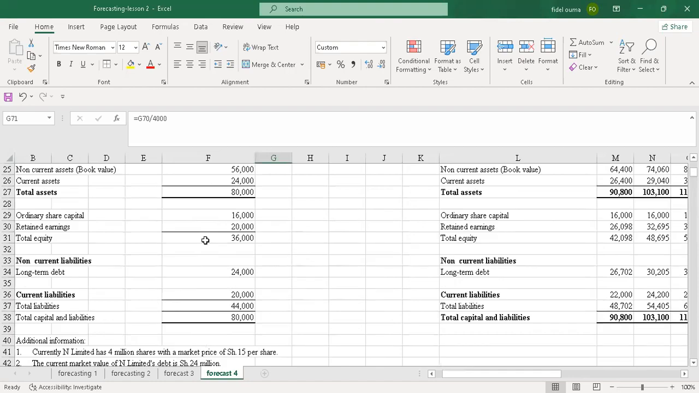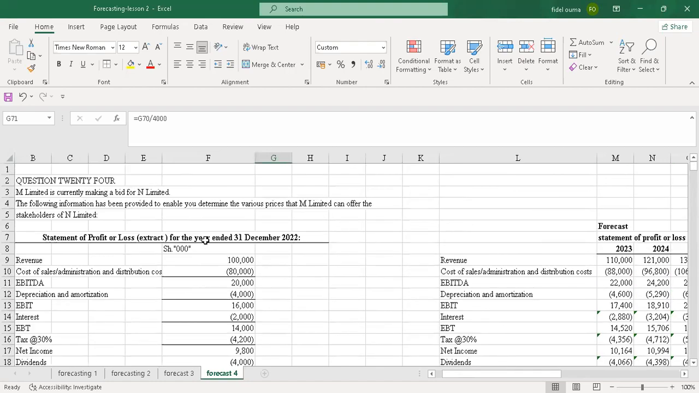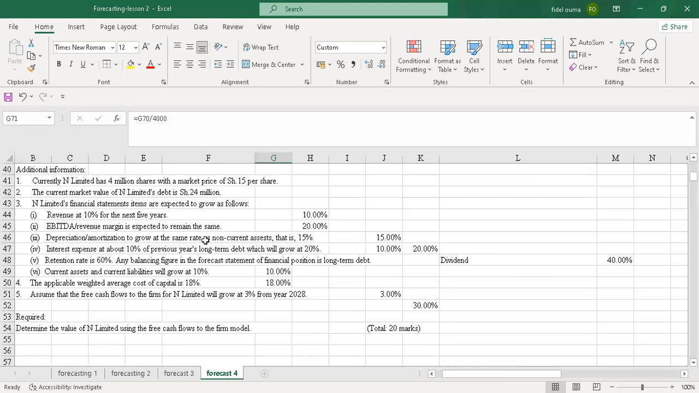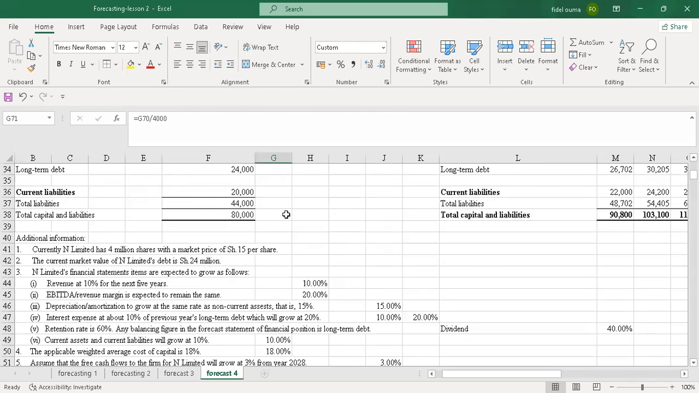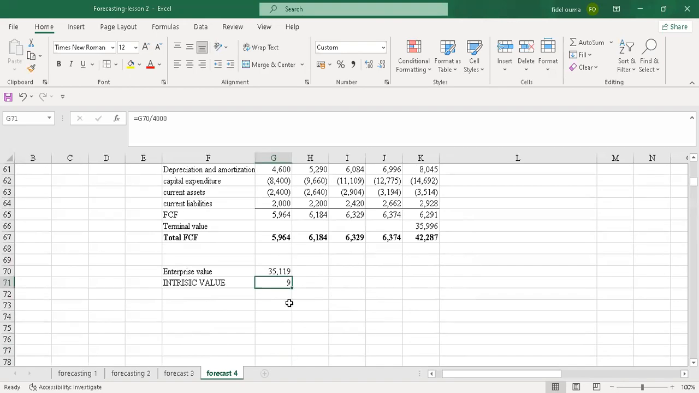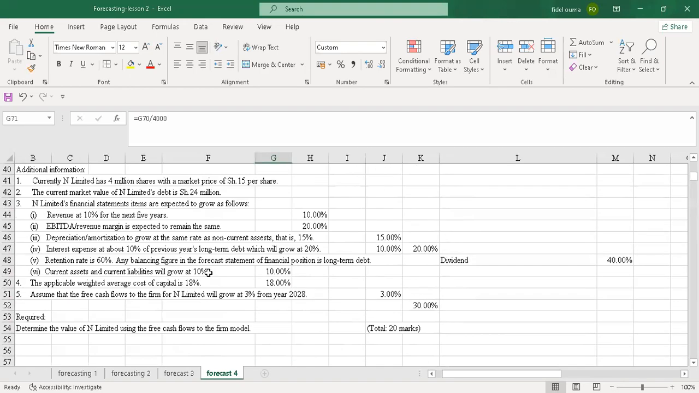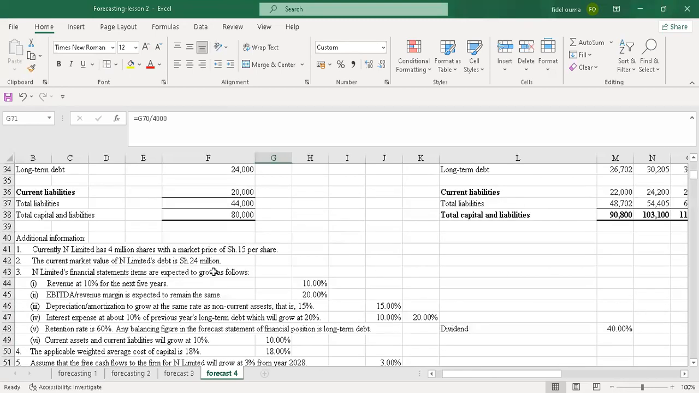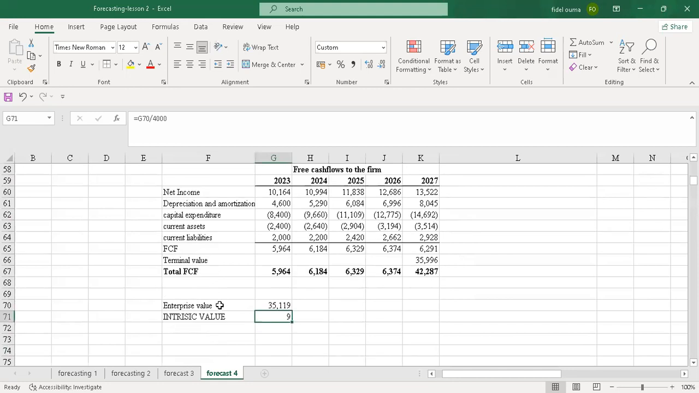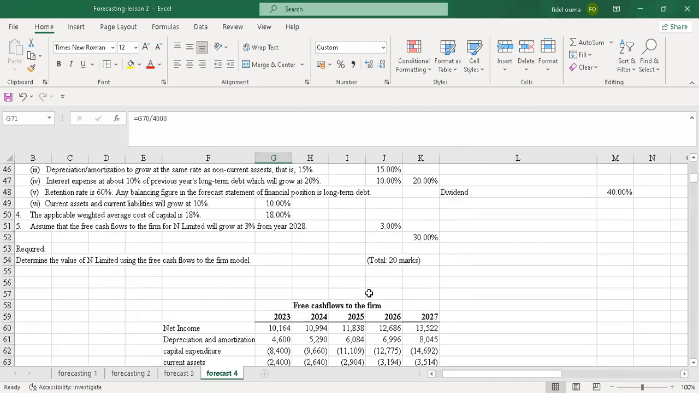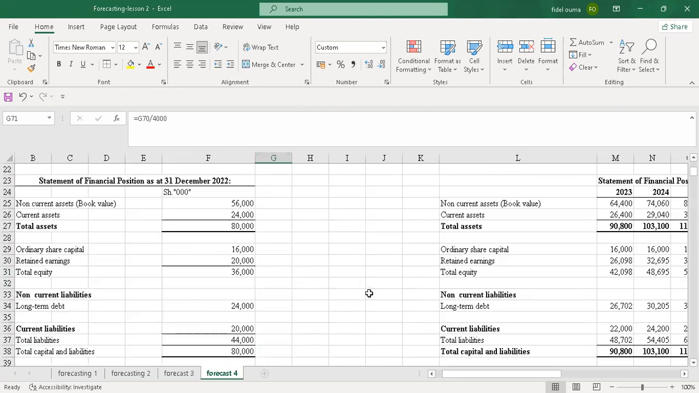So if it was to advise M on whether to make a bid for N, you will advise them not to make that bid, because the intrinsic value, the value of shares in N, is exaggerated according to the information provided. It's supposed to be 9 shillings, not 15 shillings. So the shares were overvalued. The best advice to give an investor, or to give M Limited, is not to take over the company, because the share price was overvalued. That's how you're supposed to handle that question.